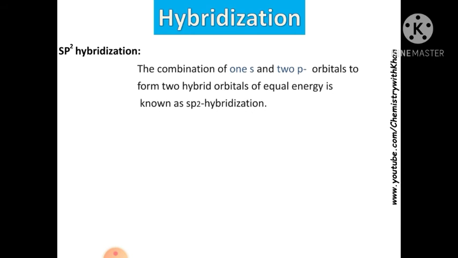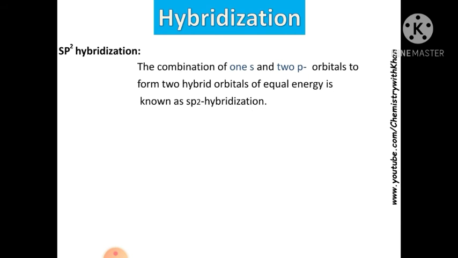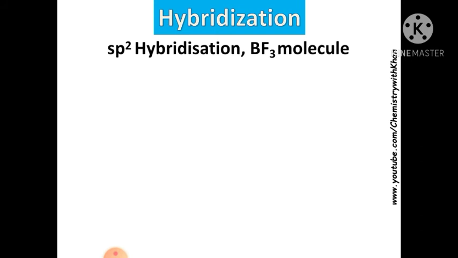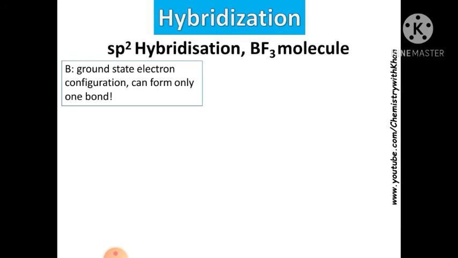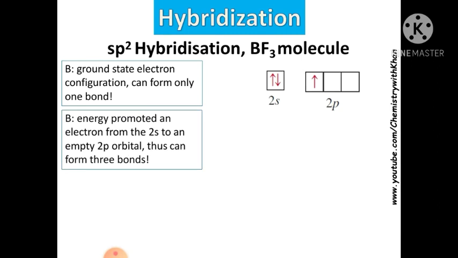sp2 hybridization. The combination of one s and two p orbitals to form three hybrid orbitals of equal energy is known as sp2 hybridization. Its example is the BF3 molecule. The ground state electron configuration of B can form only one bond. Look at this. This is the 2s and it is completely filled. In the 2p there is 1 electron. It means that the 2p is not completely filled. Energy promotes an electron from 2s to an empty 2p orbital, so it can form 3 bonds.